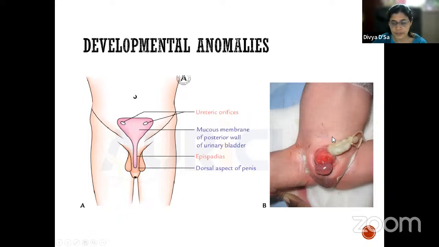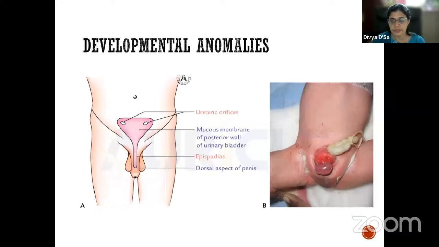So the mucosal surface of the posterior wall of the urinary bladder showing the ureteric orifices is exposed. So the urine can be seen dribbling here. And in these cases, epispadiasis is common. This is basically because there is lack of migration of the mesoderm into the lateral folds of the embryo. So here in the hypogastric region, there is lack of migration of the mesodermal cells.